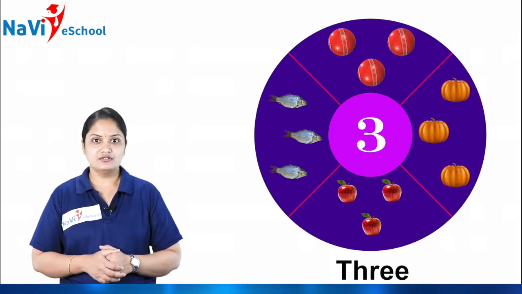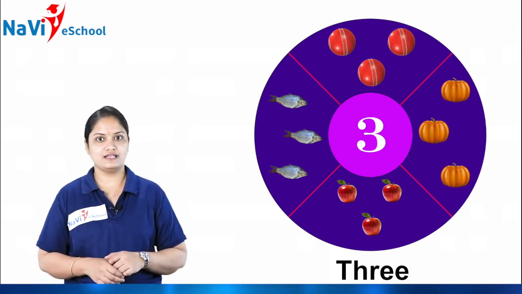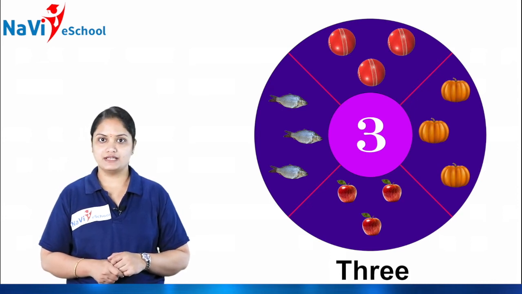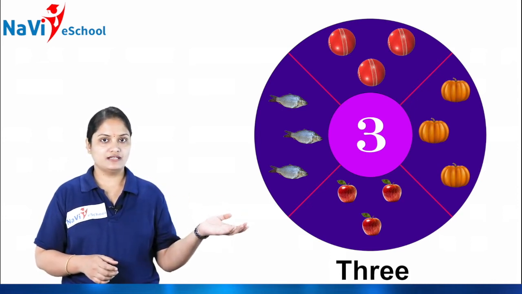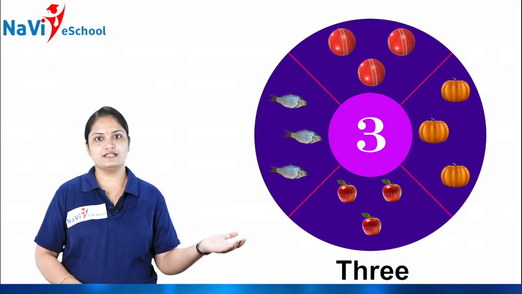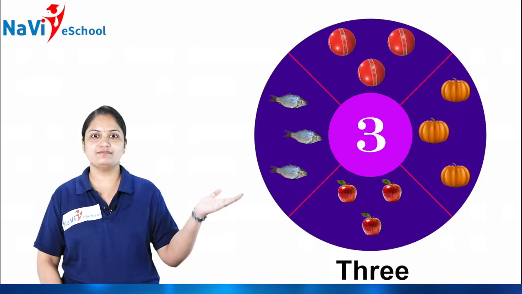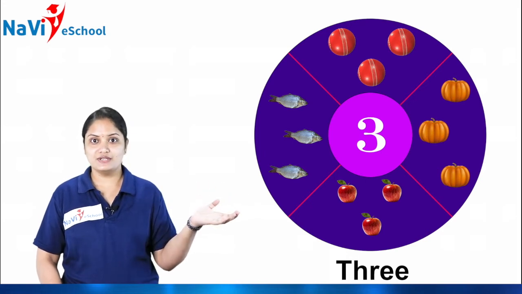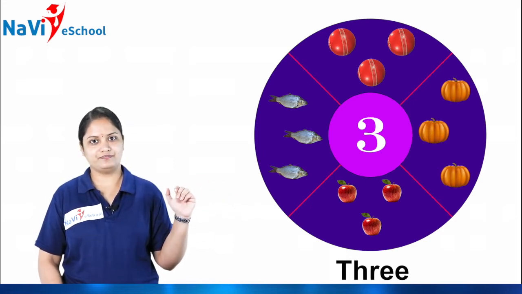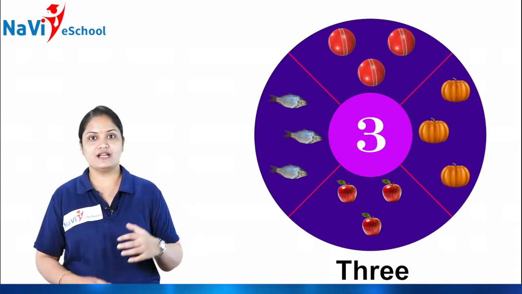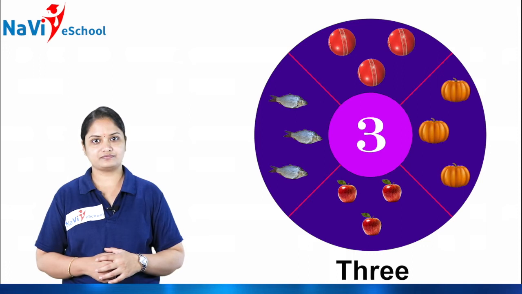Okay. Some more examples. Here on the screen we have pumpkins. Here 1, 2, and this one 3. So together how many pumpkins do we have here? 3. Got it, children? Next, another one we have here, fish.